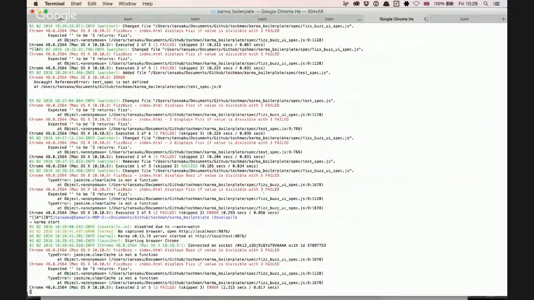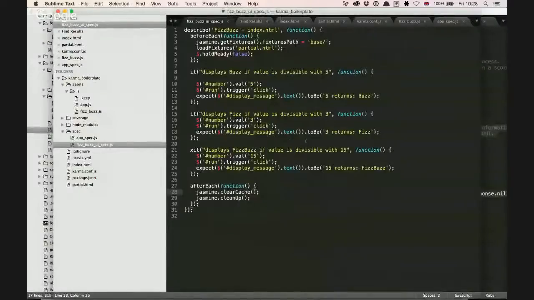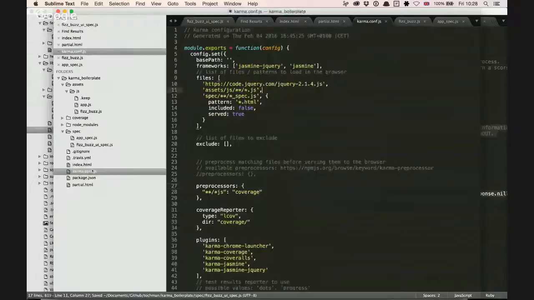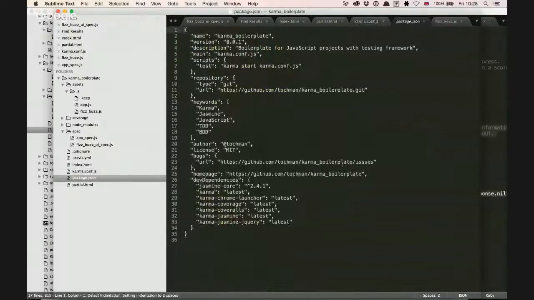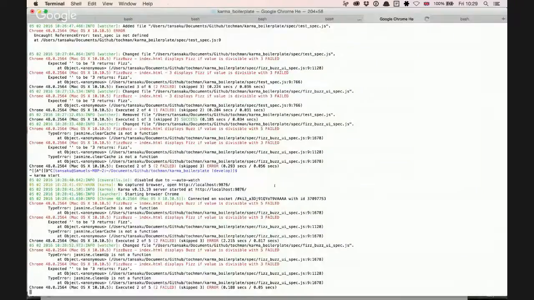It's saying Jasmine clear cache is not a function, and that might reflect the fact that you're pulling in Karma Jasmine jQuery, which may be versions behind Jasmine jQuery, if you know what I mean. Yes.